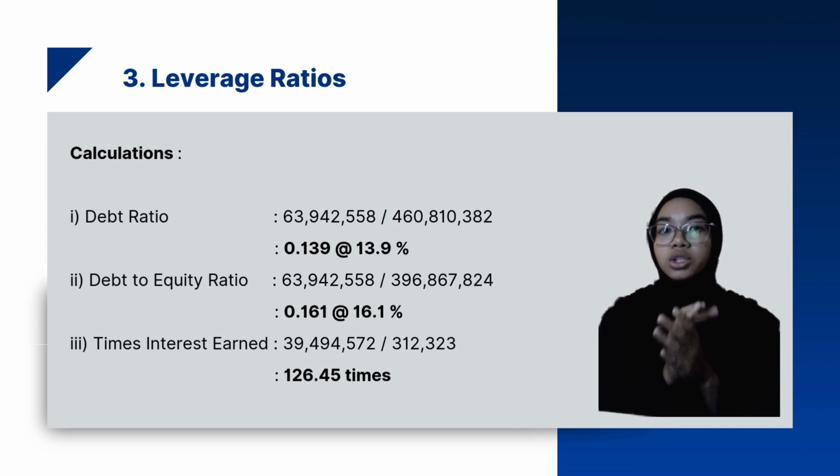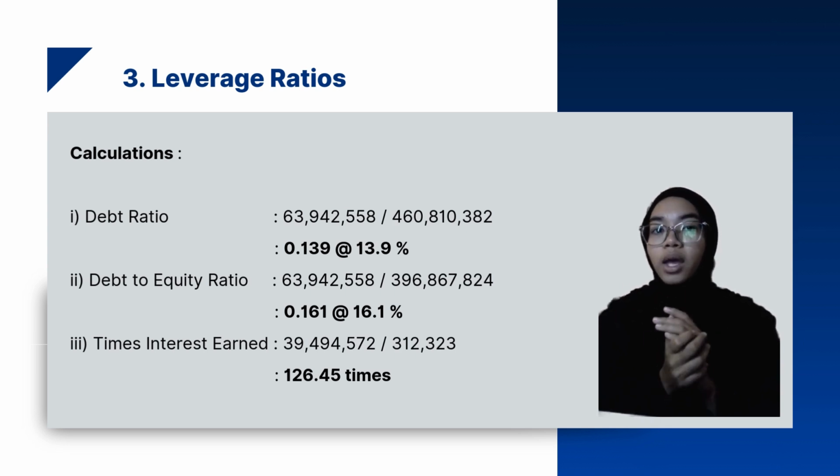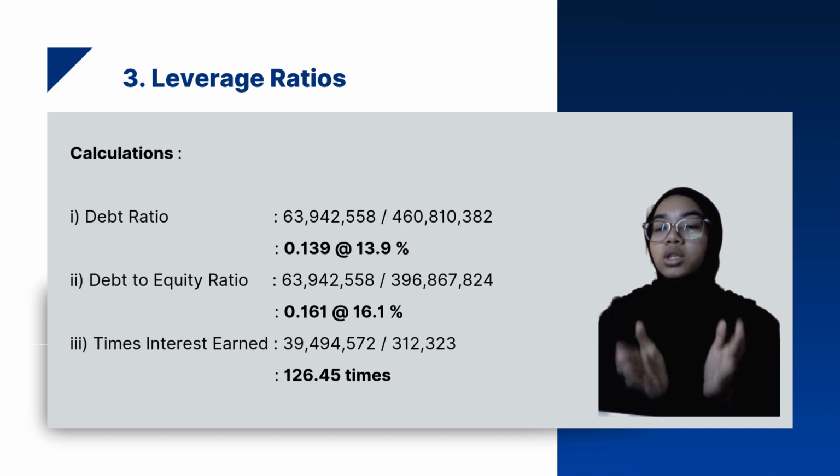For the debt ratio, we got 63,942,558 divided by 460,810,382. We got the result 0.139, which is 13.9%.